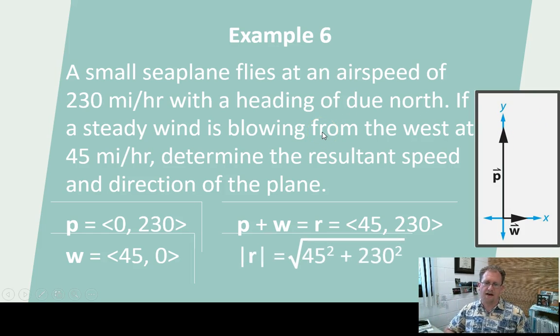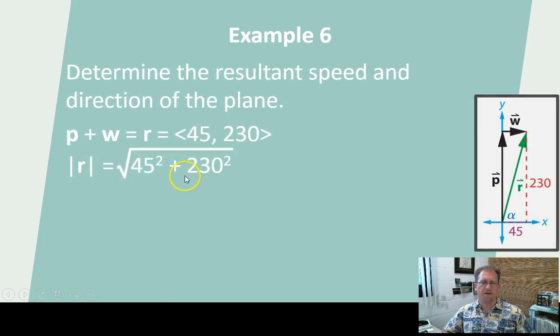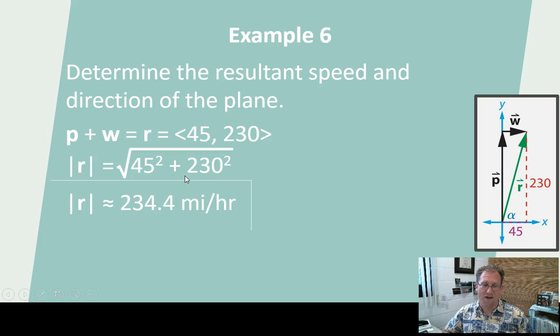But I'm going to use that now to get the magnitude. I need to use the magnitude, the distance formula, square root of 45 squared plus 230 squared. I'm not going to do that in my head. I'm going to just let the calculator do that for me. 45 squared plus 230 squared, and then square root the answer, and I get 234.4 miles an hour. That's his magnitude of how fast he's actually moving versus the Earth.